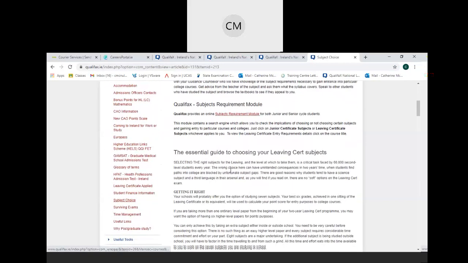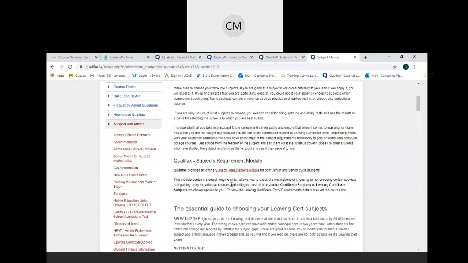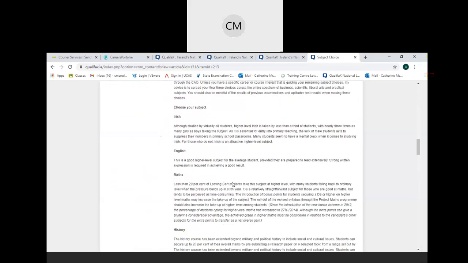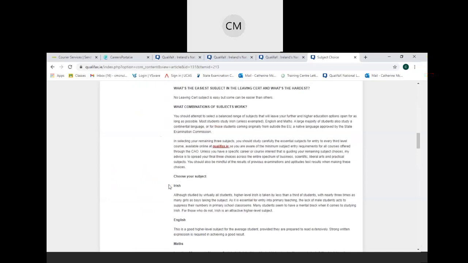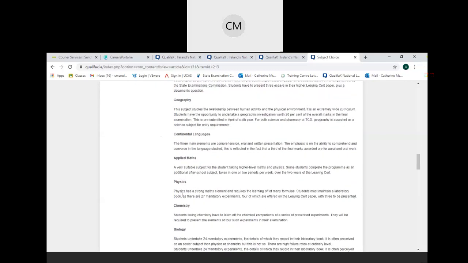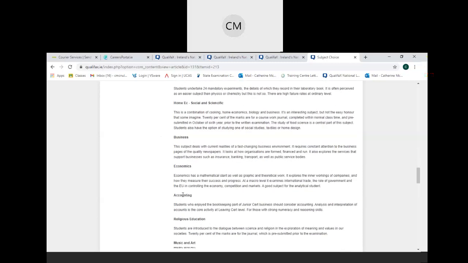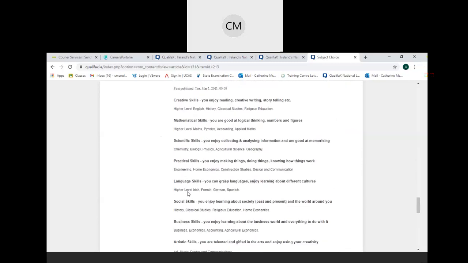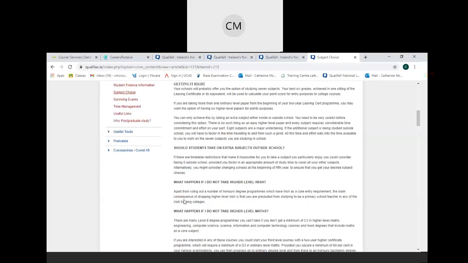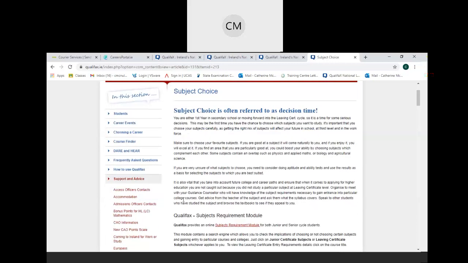So if you scroll right down, there's some general information here about choosing subjects. And then if you scroll right down this big long page, they give you a brief blurb on each subject and maybe why it's an advantage to study it or why you would like to study it. And so you can go right down through those. And then just going back up there to near the top.